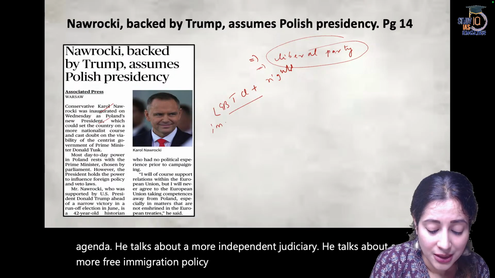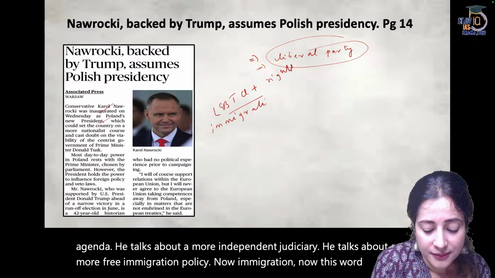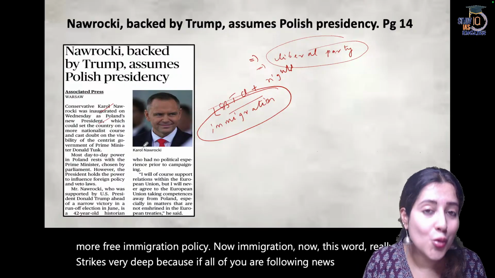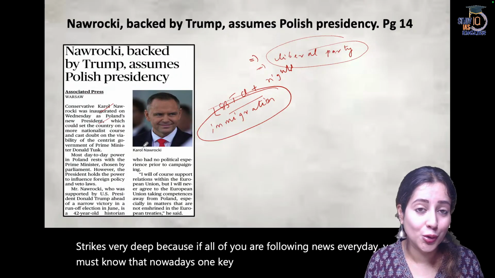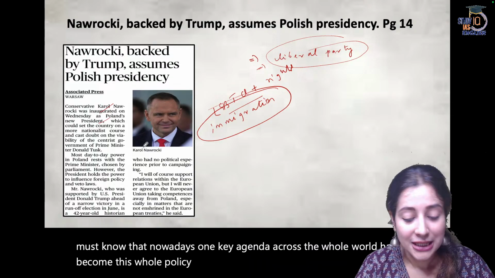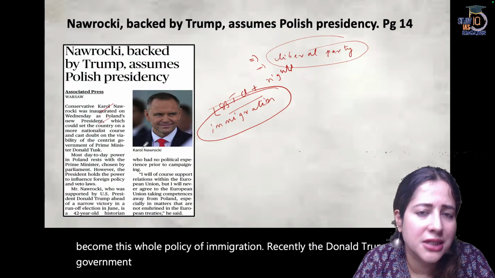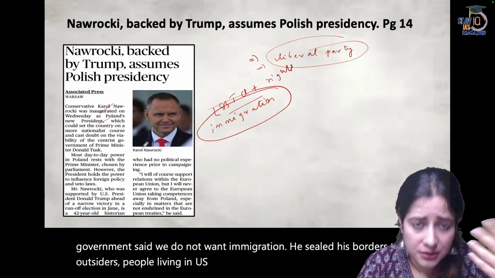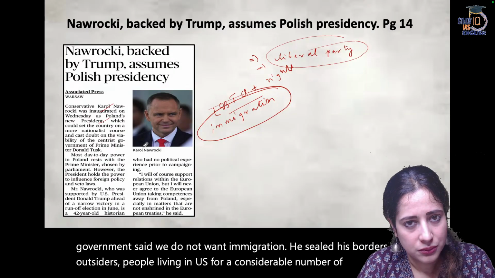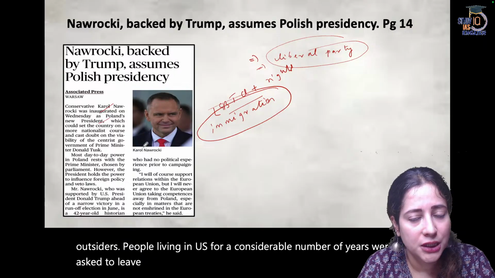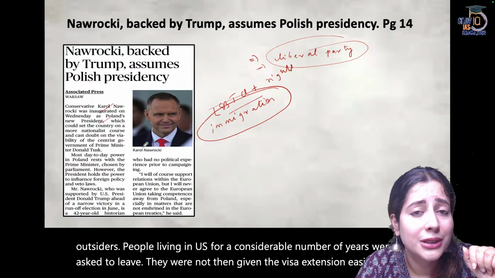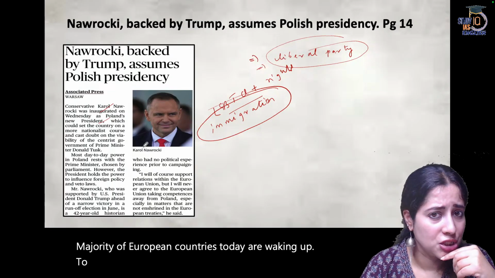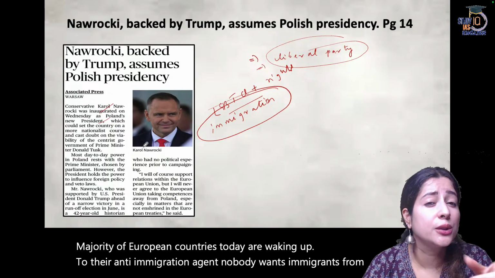Now, immigration. This word really strikes very deep, because if all of you are following news every day, you must know that nowadays one key agenda across the whole world has become this whole policy of immigration. Recently, the Donald Trump government said we do not want immigration. He sealed his borders to outsiders. People living in the US for a considerable number of years were also asked to leave. They were not given visa extensions easily. But he is not the only one. The majority of European countries today are waking up to their anti-immigration agenda. Nobody wants immigrants from outside, particularly Asia and Africa.